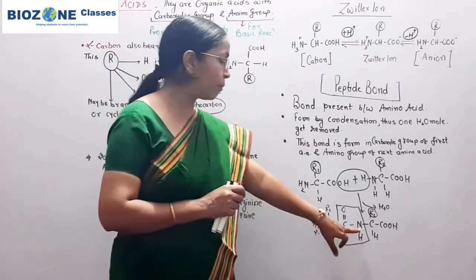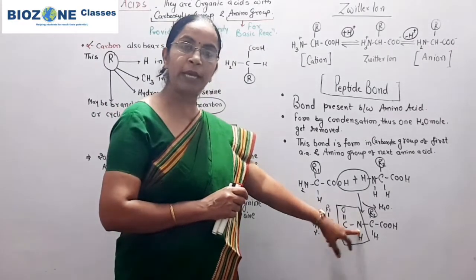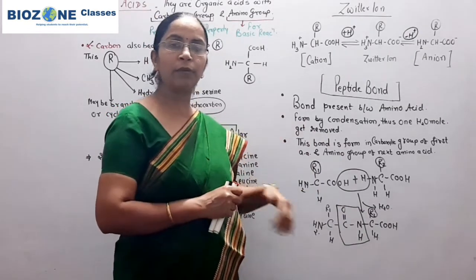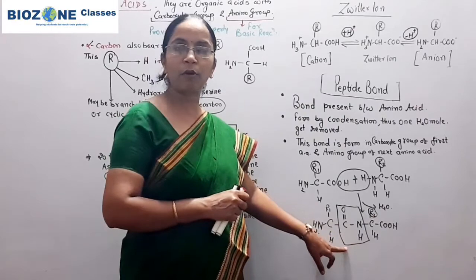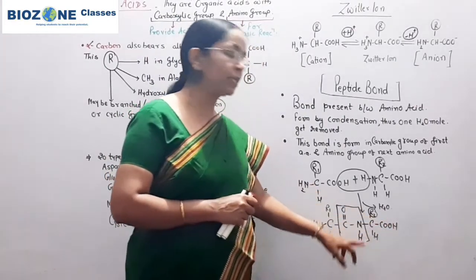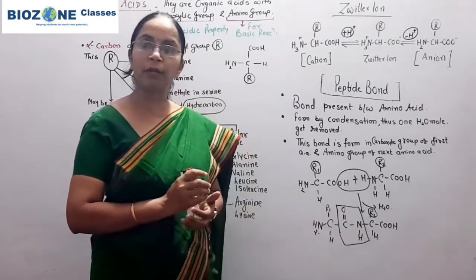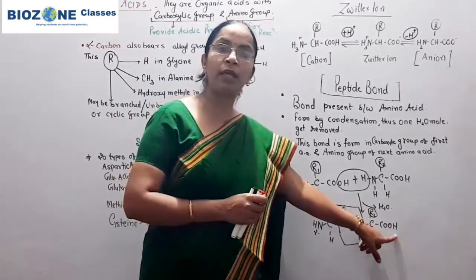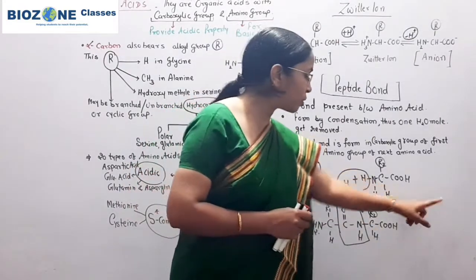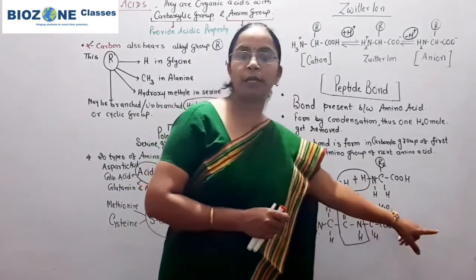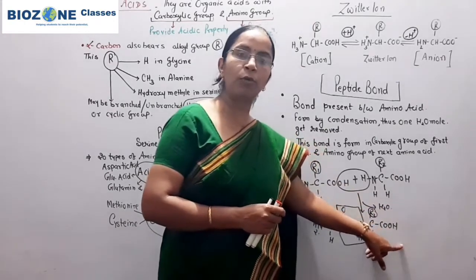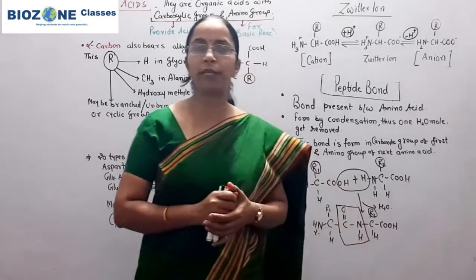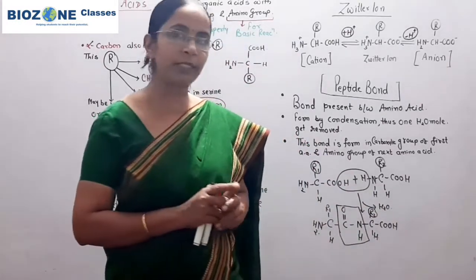So simply remember CONH. If you remember CONH, you automatically remember that the already present amino acid participates from its carboxylic group, and the new coming amino acid always participates from its amino group. And because of that, one by one, now this second amino acid shows the free carboxylic group. So when the third amino acid enters, it comes from its amino group, and again the second peptide bond is formed. Whenever a peptide bond is formed, it is formed between two amino acids.